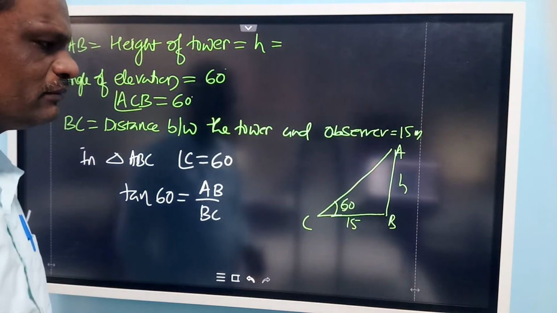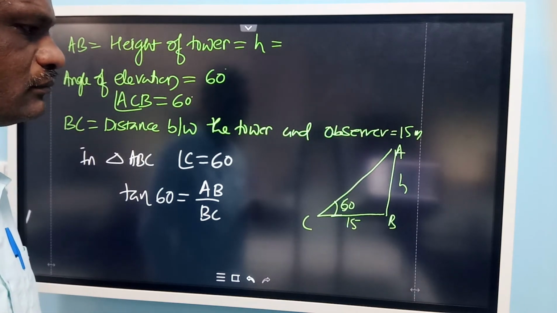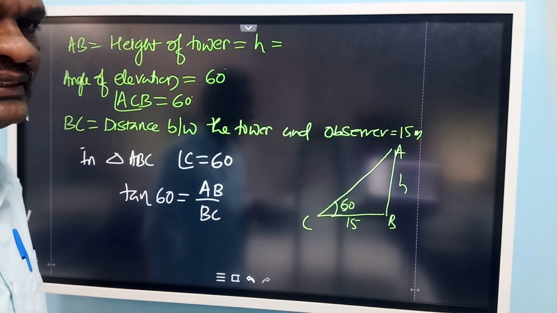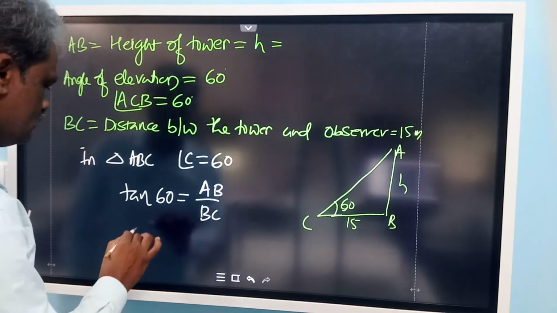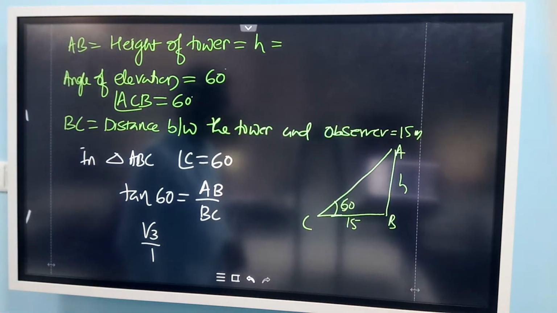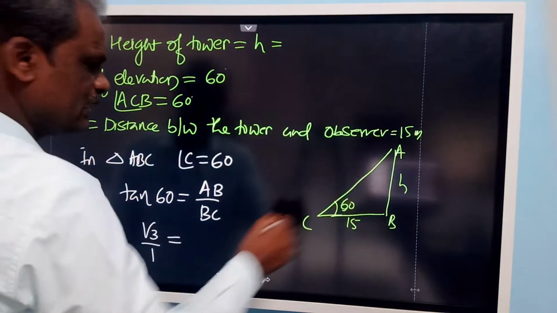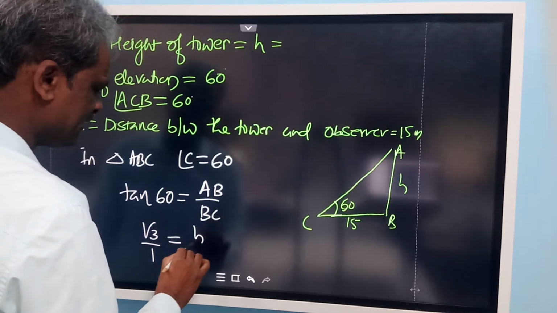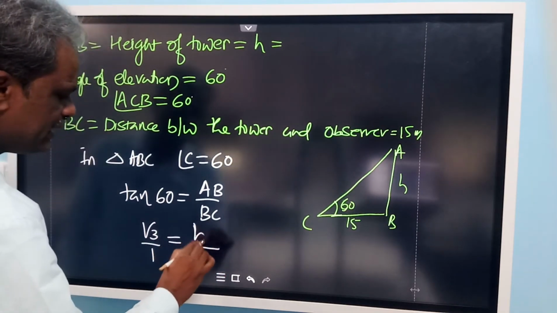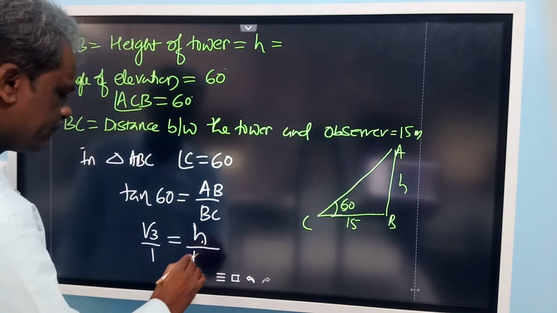What is the tan 60 ratio? What is tan 60? Root 3 by 1, or root 3. It is equal to AB by BC. That means we have to find out this height, we call it H, and BC is equal to 15.